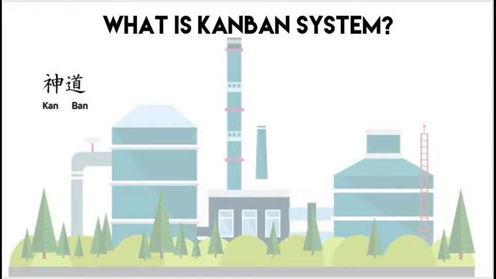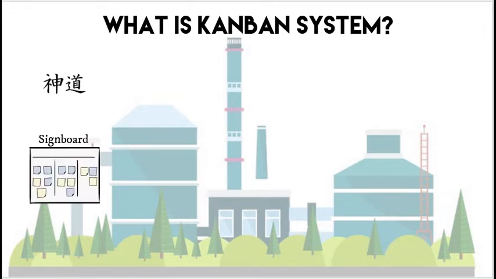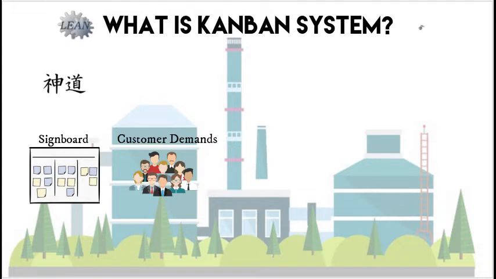The word Kanban stands for kan, which means card, and ban, which means signal. Kanban in Japanese means signboard. Kanban's purpose is to ensure that you only produce what the customer is asking for and nothing more. Kanban is a scheduling system for lean manufacturing and just-in-time manufacturing.